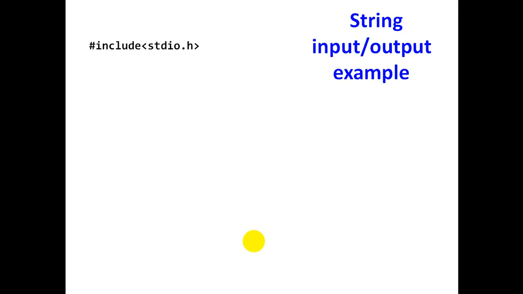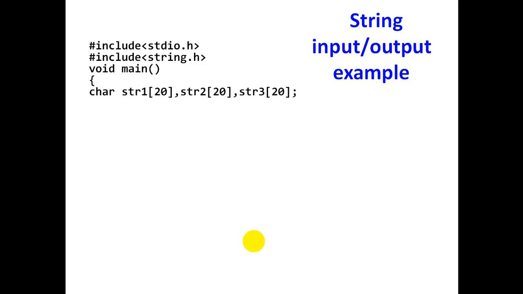Include stdio.h header file, the standard input output header file. Next we will take string.h. When we are going to use string functions in our program, we have to include the header file string.h. Next, void return type. Inside the main function we are going to initialize the variables. Here char is the data type. str1, str2 and str3 are three different string variables. The size of all these variables is 20.